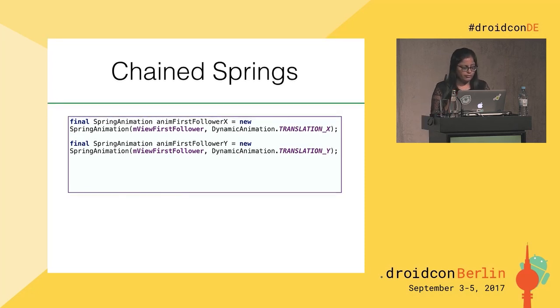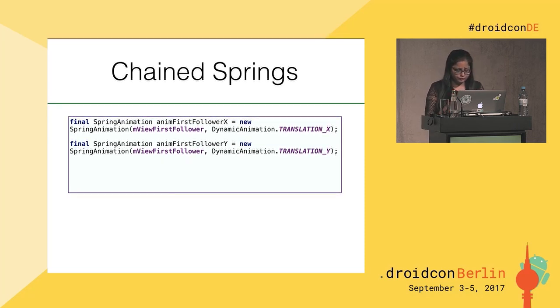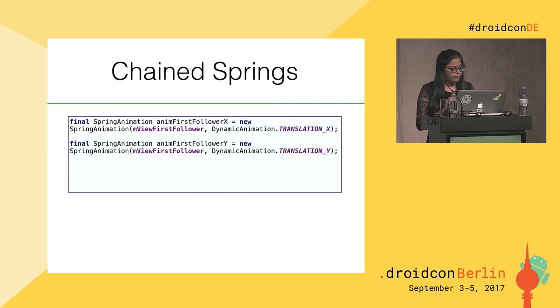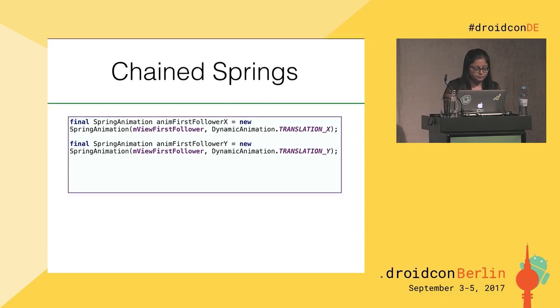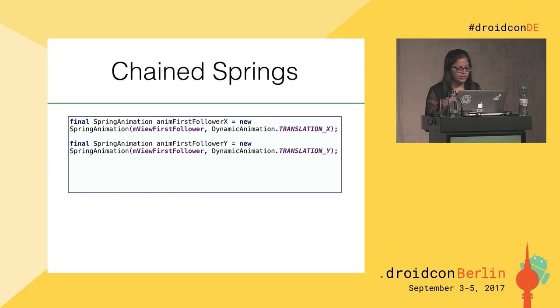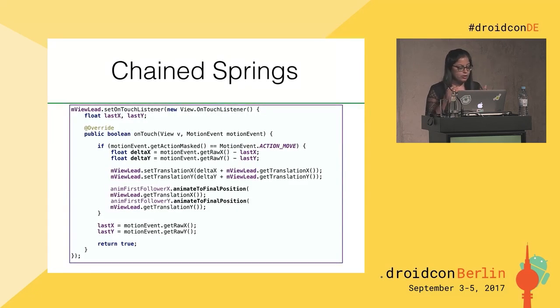So for the first follower to follow the lead, when the lead is being dragged around, we need to set animations for the first follower. So I'm creating a spring animation for the first follower and providing the translation X property. Now I'm also setting a touch listener, and in the touch event, I'm calculating the delta X values. The delta X value is how much movement has been done by your finger.